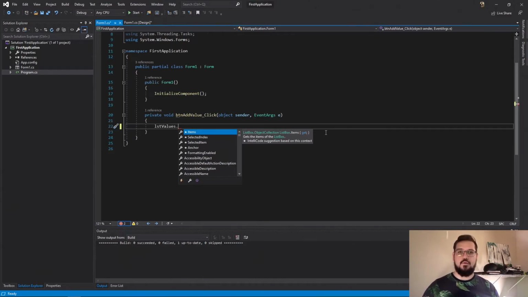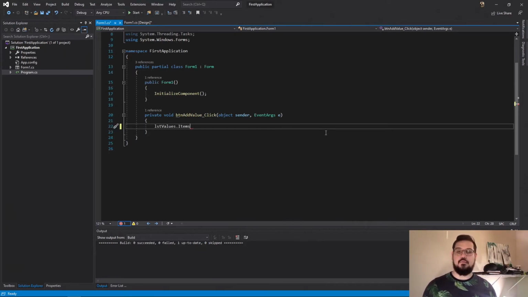So I'm going to go to my list box, dot, because I want to access the properties and objects therein. Items is the next logical step because we're going to be adding an item. So hit enter and it'll autocomplete, or you can type it out. Now I need to access the sub properties of that, or the actions that I can do with items for